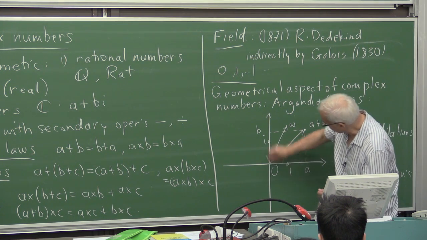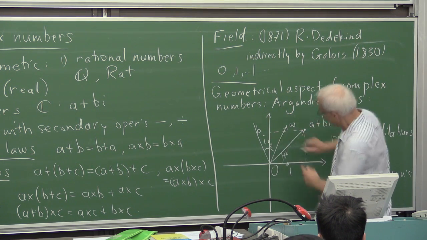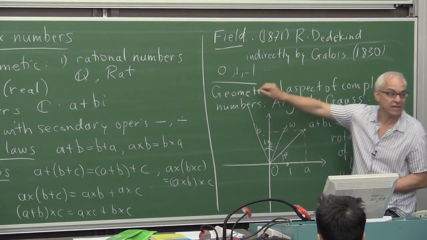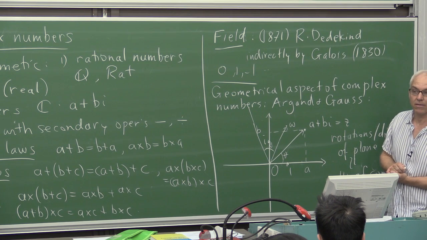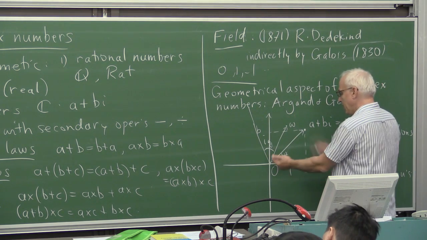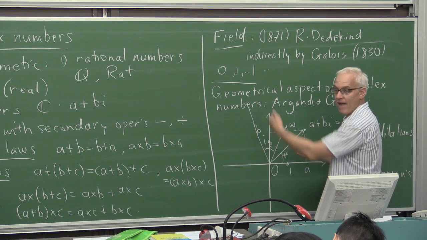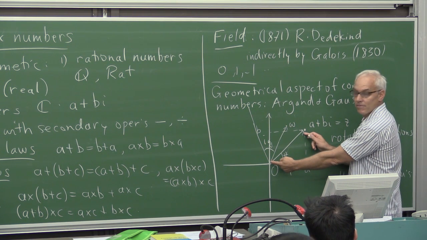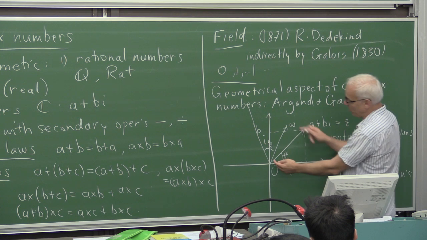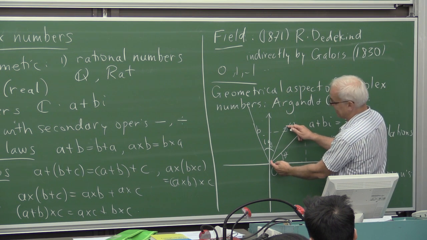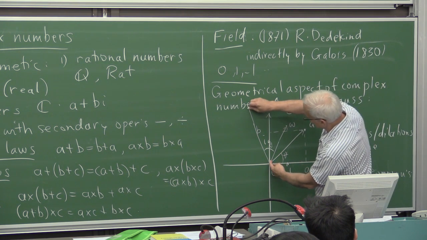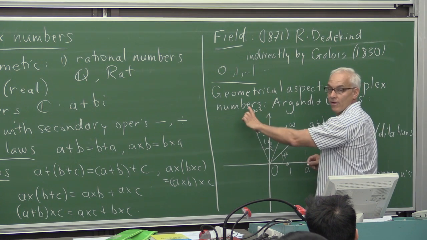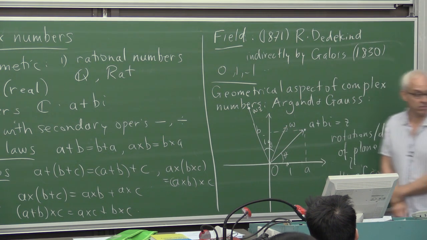So if we add theta to the w, then we know that wz is going to lie somewhere in that ray. And how far on that ray? Well, it's going to stretch w by a factor, and the factor is exactly the length of this thing here. So this length is a little bit more than 2. It means that when we multiply by z, w is going to be sent to something else, say up here, which is roughly 2 times the length of w.